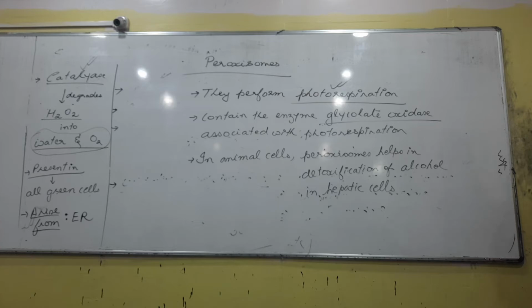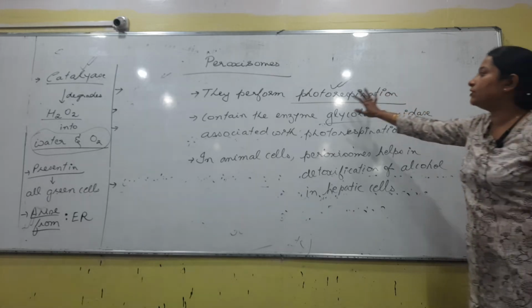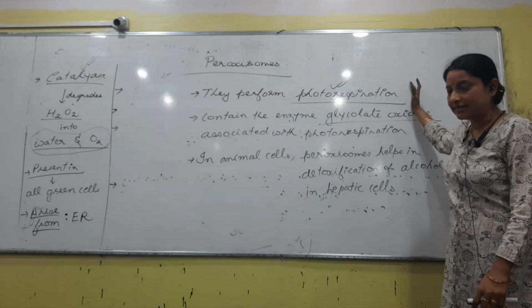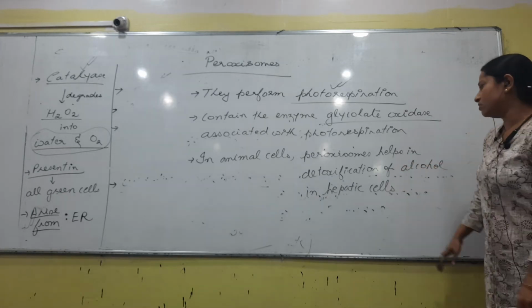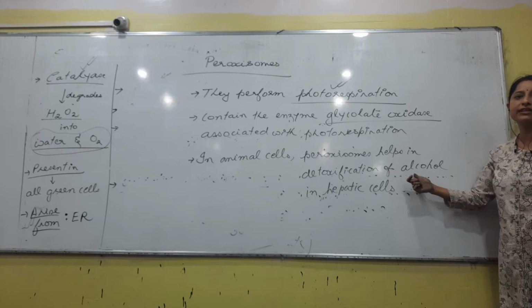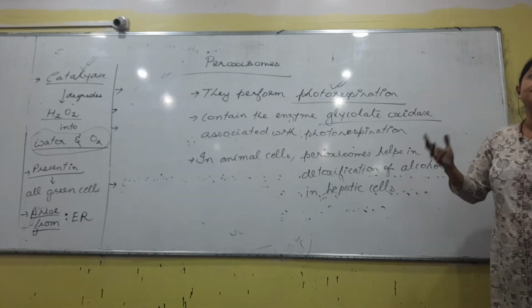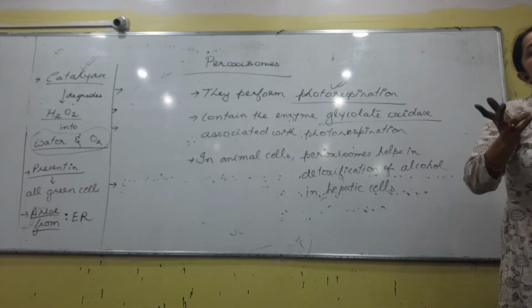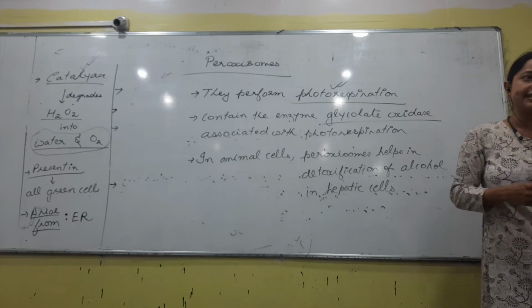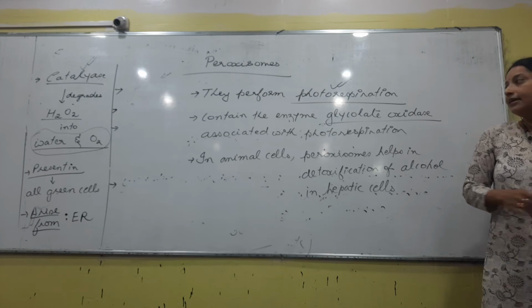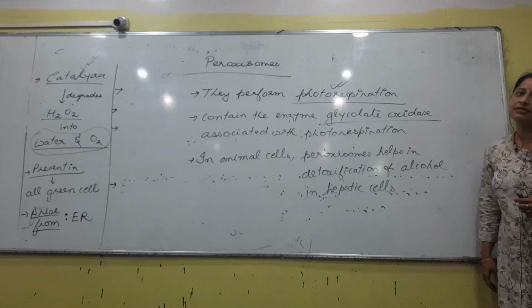So photorespiration occurs in 3 cell organelles. Out of the 3, 1 is peroxisome, right? So in the peroxisome we have the enzymes related to photorespiration, so obviously they will be present there only, right? In animal cells it helps in detoxification of alcohol. We have already talked about the detoxification process, no? When we studied the endoplasmic reticulum, SER or RER, we talked about the differences, right? One function of SER is detoxification. So in this case also the function is detoxification.